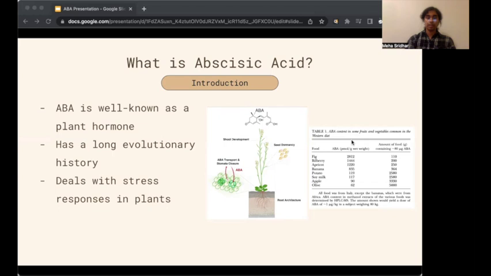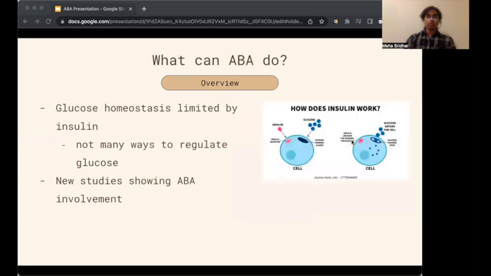This means that ABA is present and produced in many plants and animals, including humans. If it is present and produced in humans, then it raises the question, ABA must play a role in humans. And what is this role? While ABA's role in plants is much more well studied, recent studies are showing that ABA is able to regulate